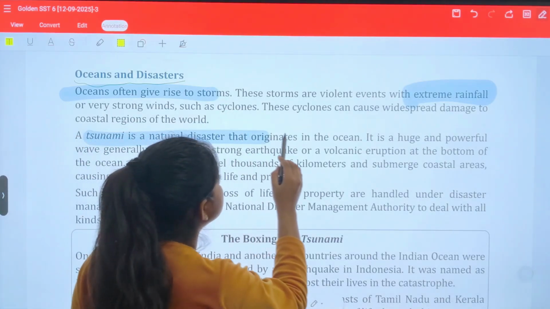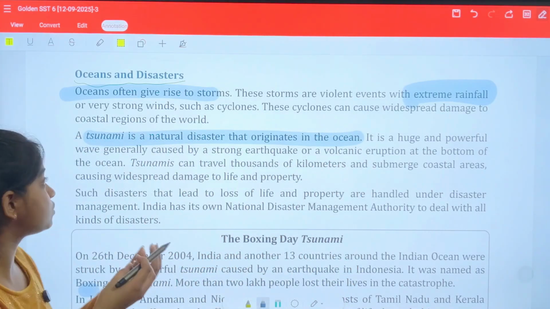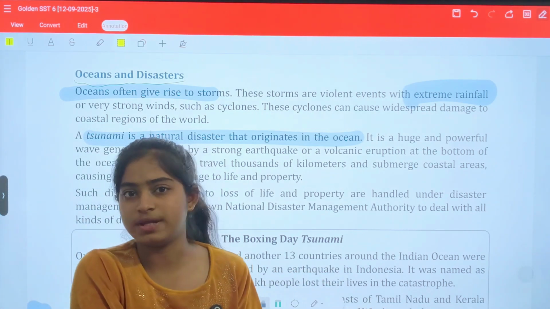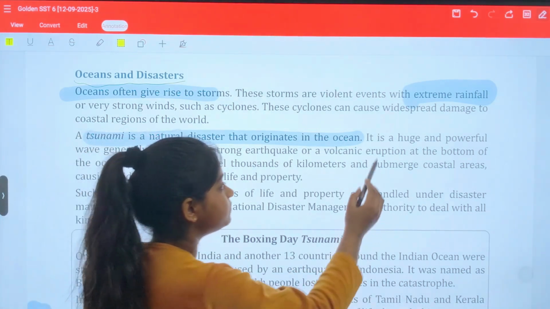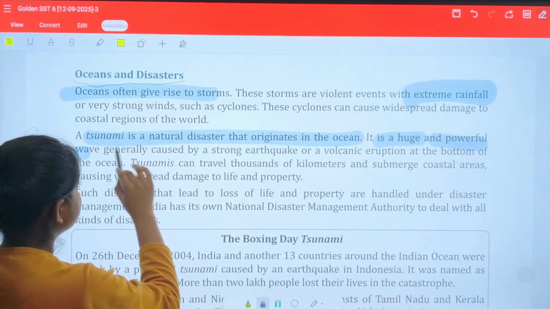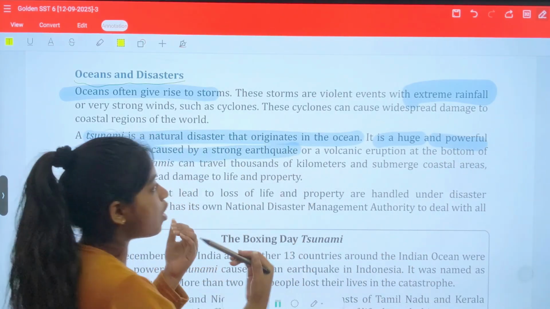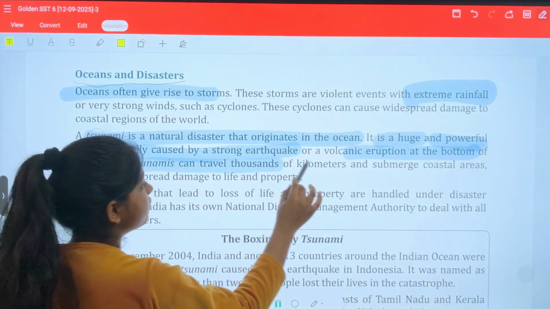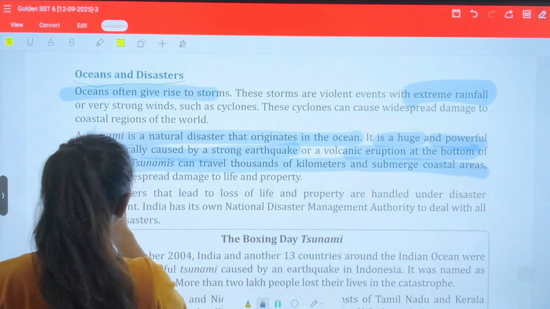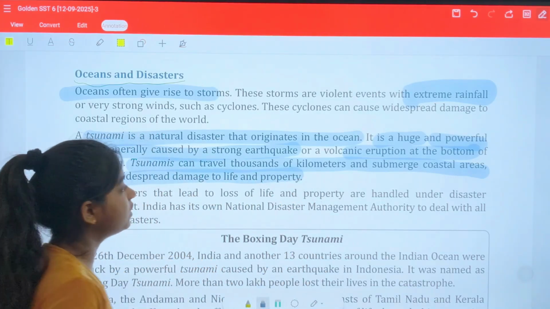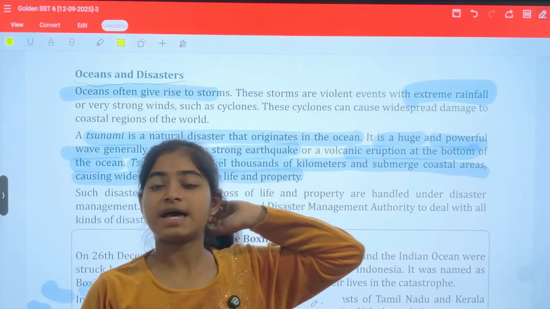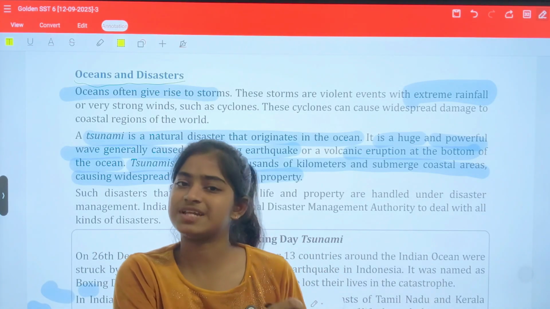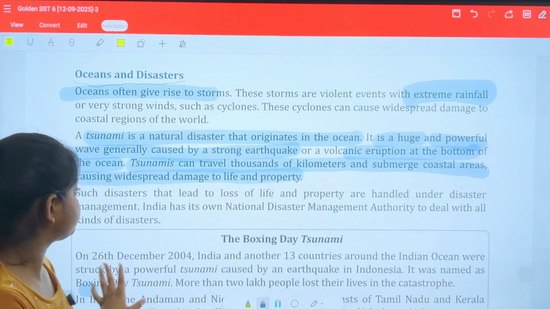A tsunami is a natural disaster that originates in the ocean. It is not a part of human activity, it happens naturally. It is a huge, powerful wave generally caused by a strong earthquake or a volcanic eruption at the bottom of the ocean. Tsunamis can travel thousands of kilometers and submerge coastal areas, causing widespread damage to life and property. So this is like a cyclone, with high water waves moving through oceans, which creates damage to the Earth's property.